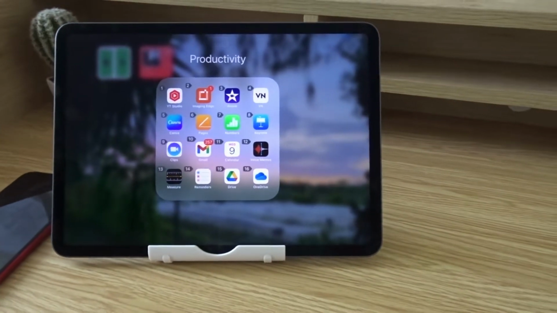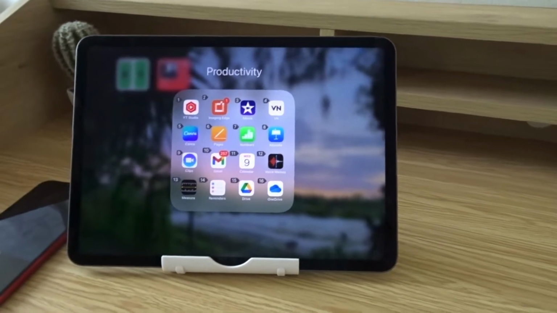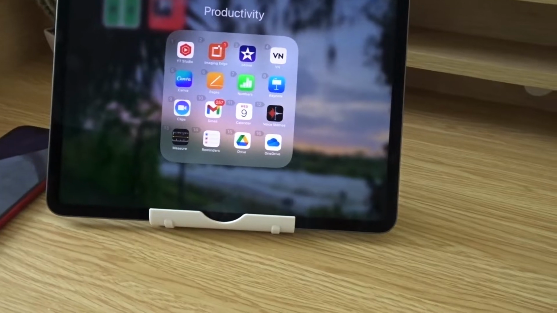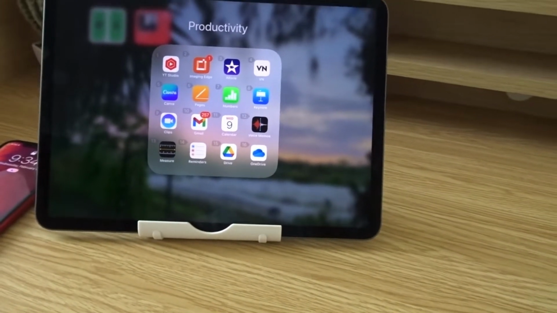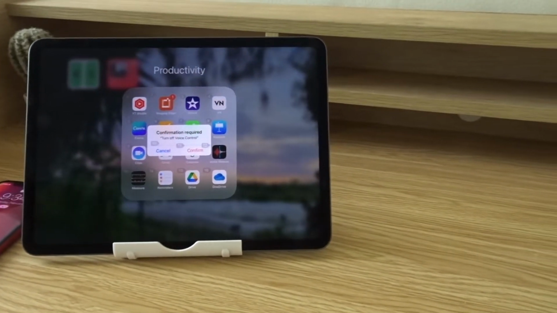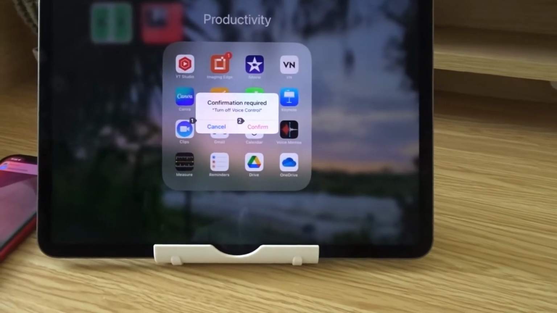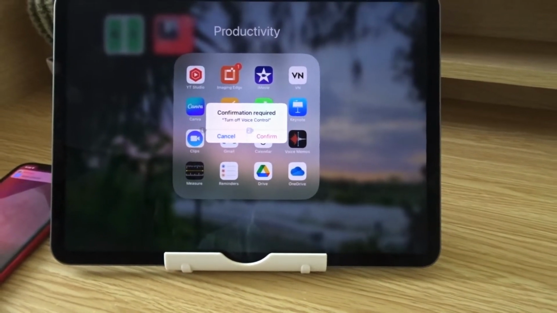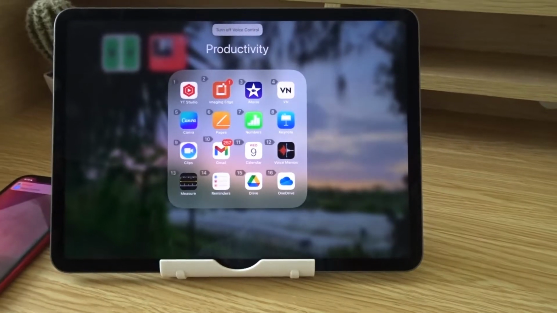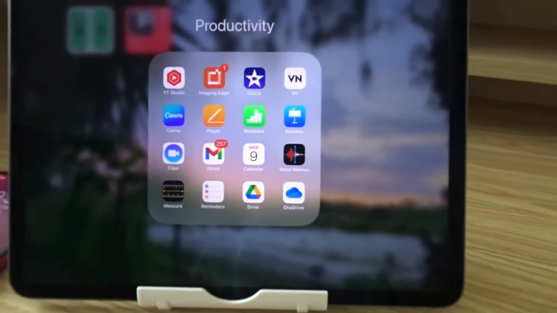So yeah, it's really easy to control your iPad using voice control. Hey Siri, turn off voice control. Voice control is already turned on. Tap 2. Okay, so voice control is off.